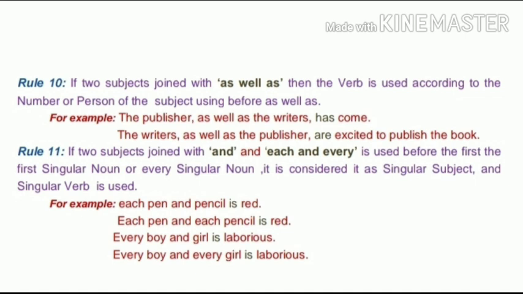Now the last rule is if two subjects are joined with and, and each or every is used before the first singular noun or before every singular noun, it is considered a singular subject and we use a singular verb with it. For example, each pen and pencil is red. Each pen and each pencil is red. Every boy and girl is laborious. Every boy and every girl is laborious. So, according to the subject, we use a singular verb here.